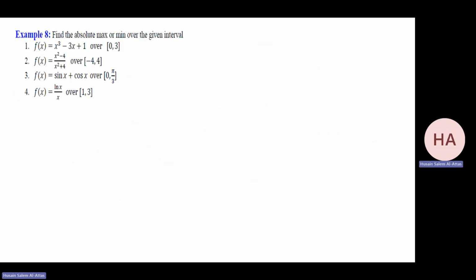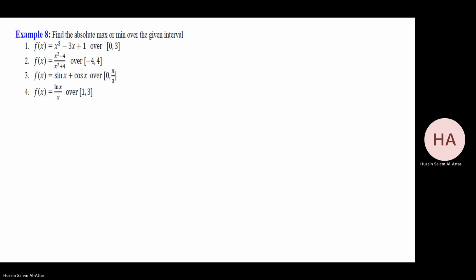Okay. Now let me do these problems. First, I specify f is continuous on this interval. Find the critical numbers. I specify this for sure, so I have an absolute maximum and absolute minimum. Okay. So I'll find f prime.